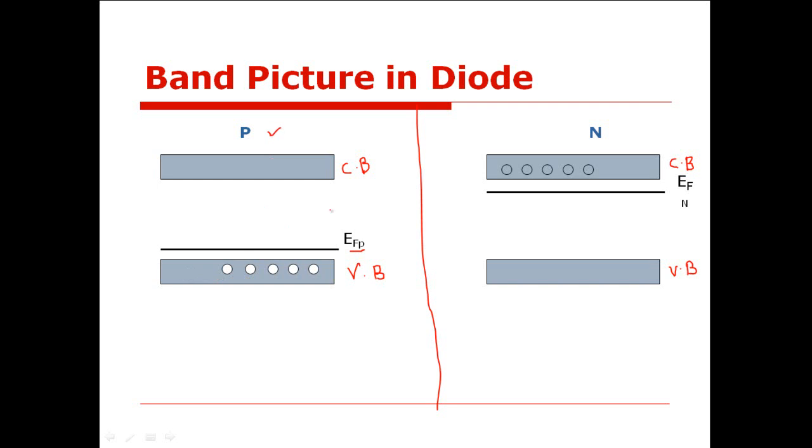That's why the position of Fermi level shifts near to that of the valence band, while the concentration of electrons in the conduction band for n-type semiconductor is more, and therefore the position of Fermi level for n-type semiconductor will shift near to that of the conduction band. So it is indicated as EFN, while the position of Fermi level for p-type semiconductor is indicated as EFP.